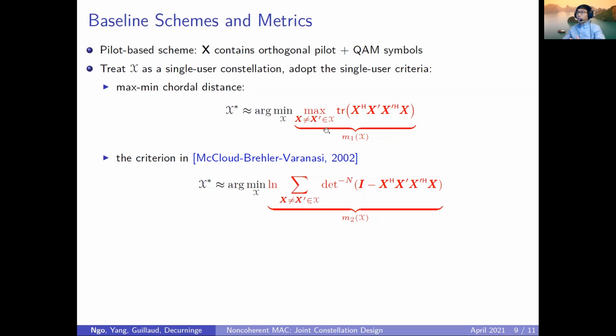In this case, we would like to minimize this metric, which we call the M1 metric. Another single user criterion that we can adopt is the criterion proposed in this paper, and we refer to this metric as M2, and we also would like to minimize this metric.